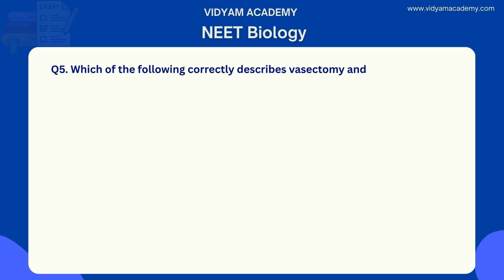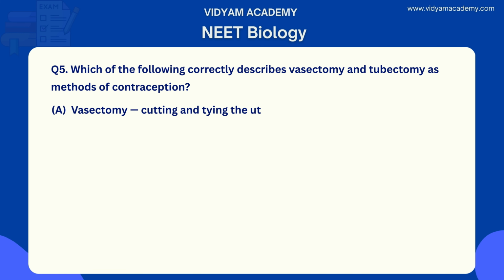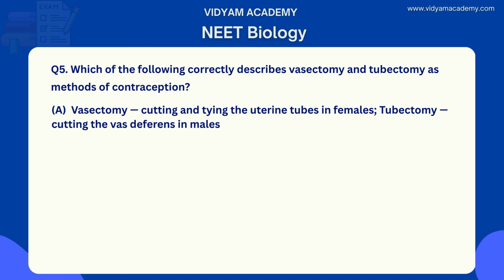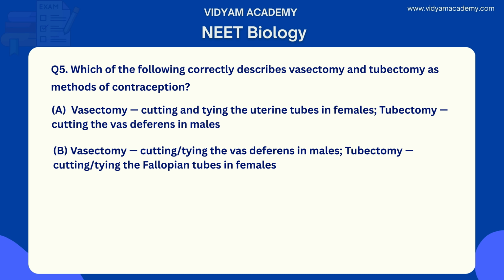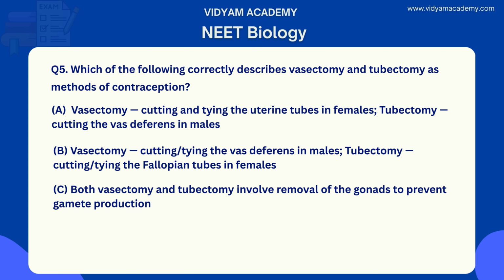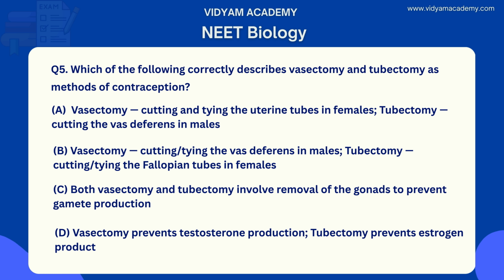Which of the following correctly describes vasectomy and tubectomy as methods of contraception? Option A, vasectomy: cutting and tying the uterine tubes in a female; tubectomy: cutting the vas deferens in males. Option B, vasectomy: cutting and tying the vas deferens in males; tubectomy: cutting and tying the fallopian tube in the female. Option C, both vasectomy and tubectomy involve removal of the gonads to prevent gamete production. Option D, vasectomy prevents testosterone production; tubectomy prevents estrogen production. What is the right answer for this question?